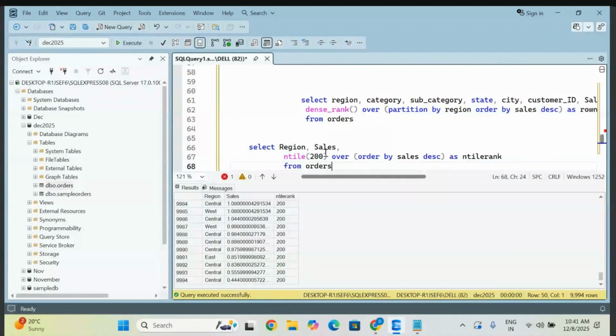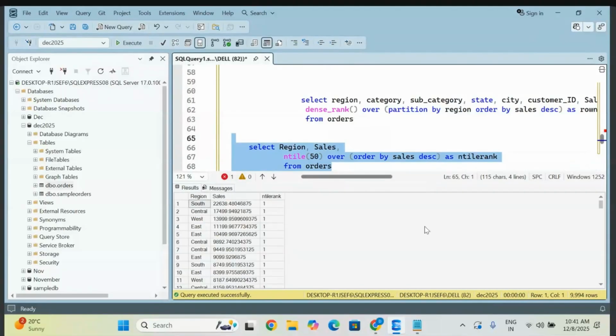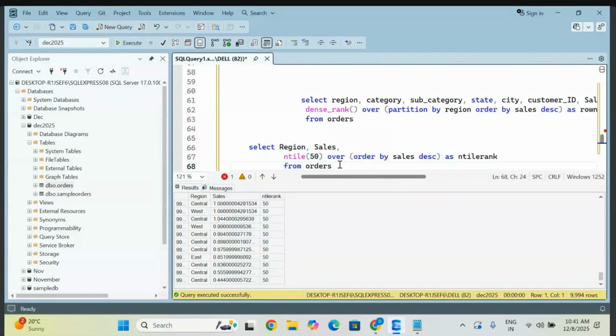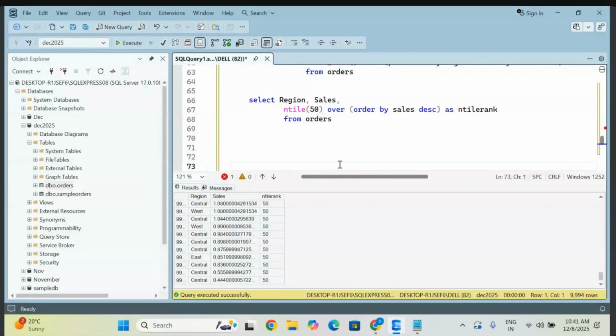So this is 200. Let me give a smaller number. Let me give 50 only. Go and execute it. Fine. Now go check how many groups it is making. So it is making equally divided 50 groups. So this is how NTILE will work out. You can add as many items as you want in the select statement.